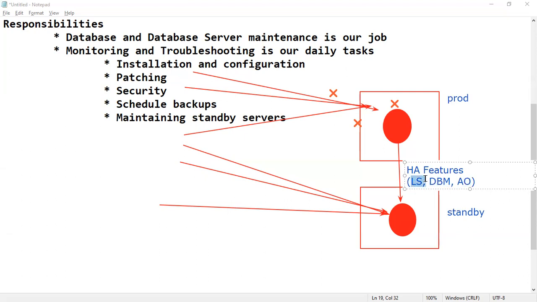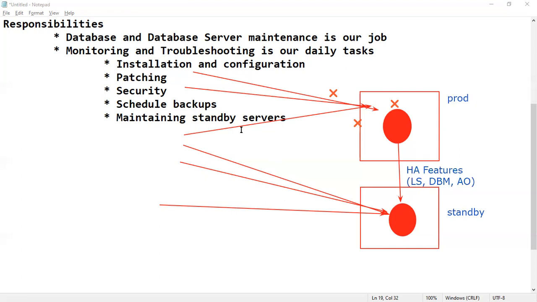We'll see this later practically in detail. Log shipping is there, database mirroring, Always On. Always On means the database is online on any one server. Even if one server is down, no problem, it is available on the other servers. This is actually the latest feature here. These are the old features.